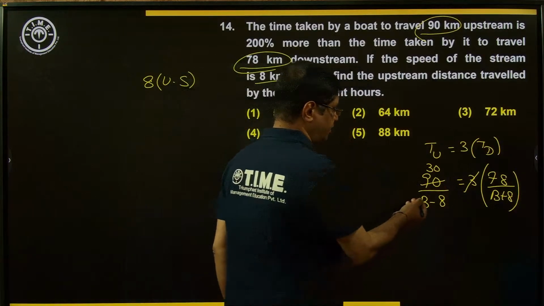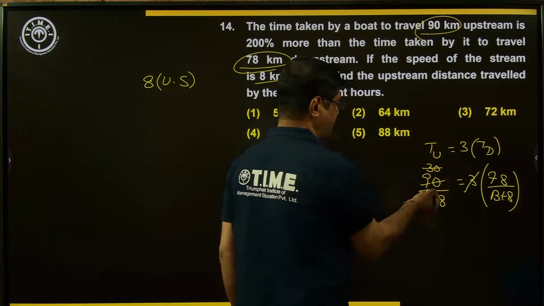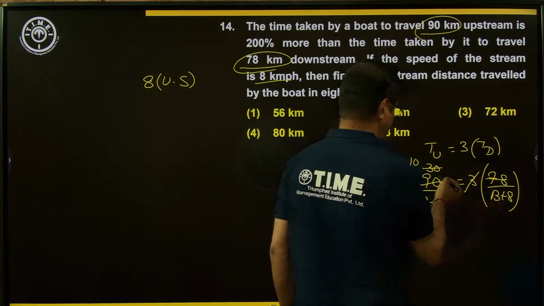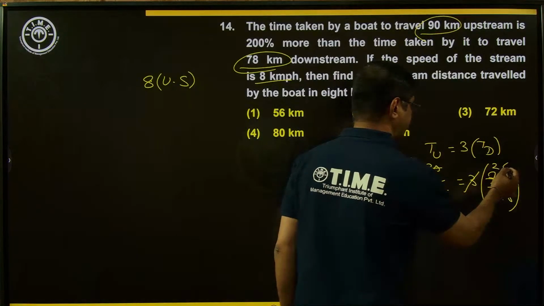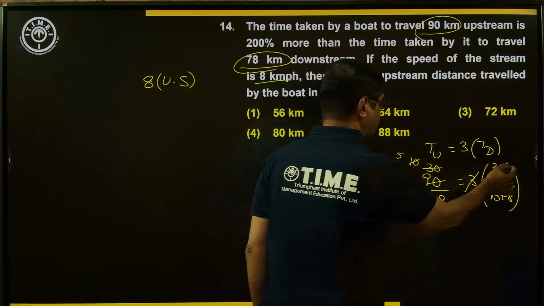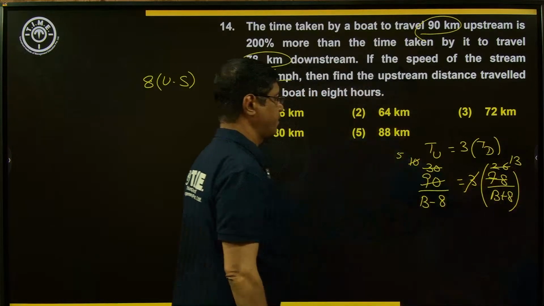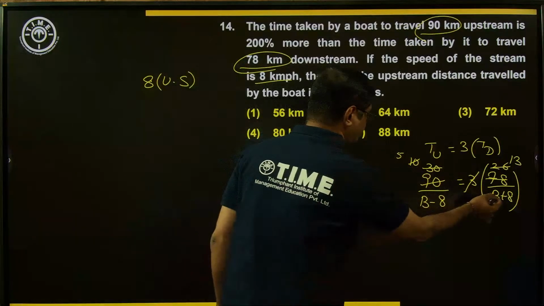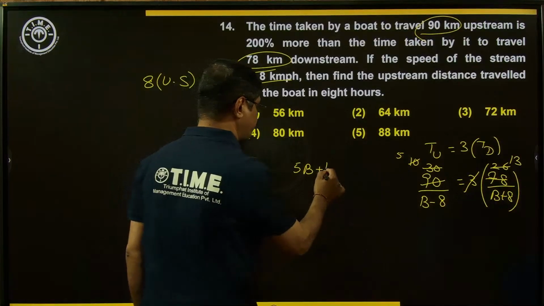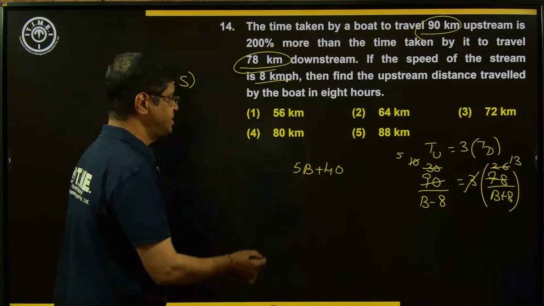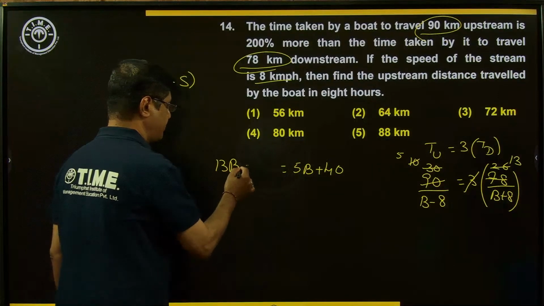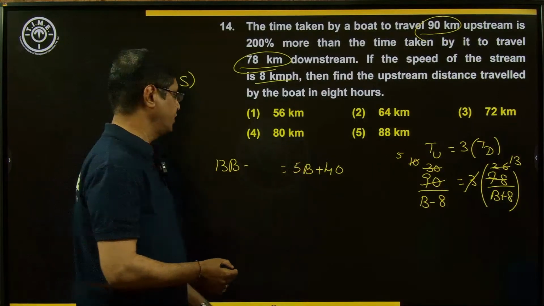Now, what is next? Is it possible to simplify? 3 times 10 and 3 times 26. Further, can we cancel? 2 fives are 10, and 2 thirteens are 26. Now what is the result? 5 times B, that is 5B, 5 times 8 is 40, is equal to 13 times B, that is 13B, and 13 times 8, that is 104.